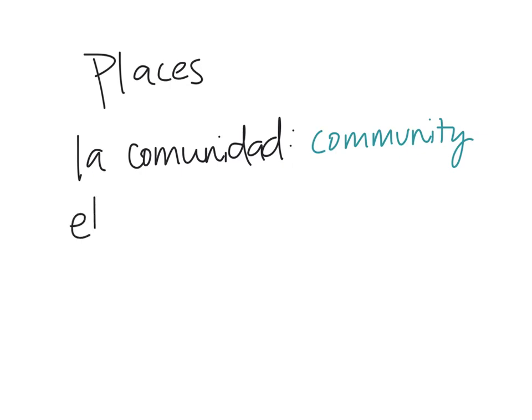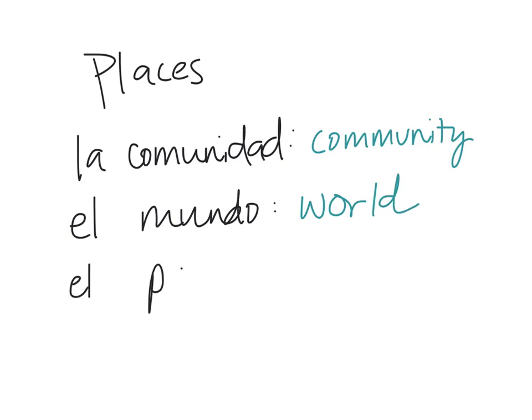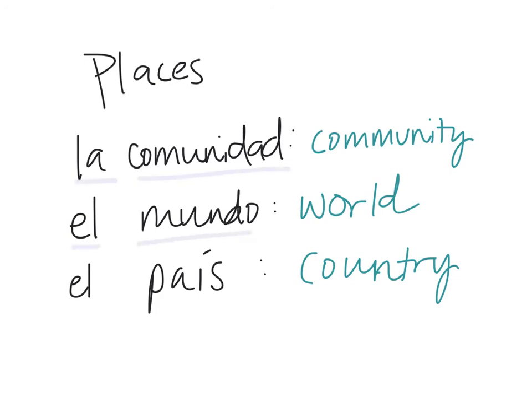Secondly, I have el mundo, which is the world. And lastly, I have el país, which is country. Again, so I have la comunidad, el mundo, and el país.